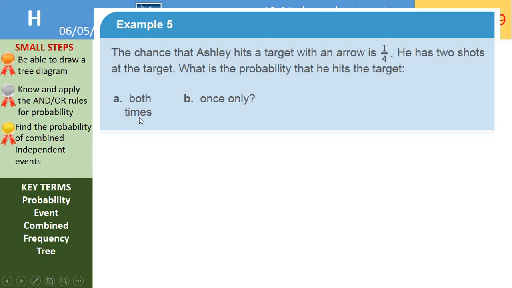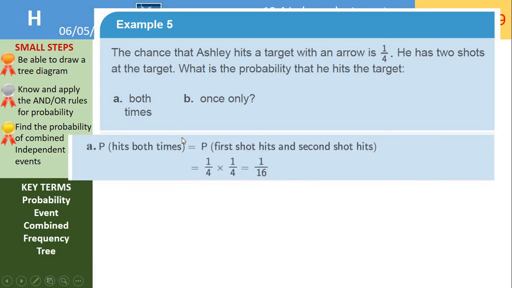So part A, we want him to hit the target both times. So I want him to hit the target and hit the target. So this means hitting the target is a probability of a quarter, and I want the probability of him hitting and hitting. So this is the and rule where we are going to multiply. So the probability that he hits both times is the probability of the first shot hits and the second shot hits. So this is a quarter multiplied by a quarter, which would give us 1/16.